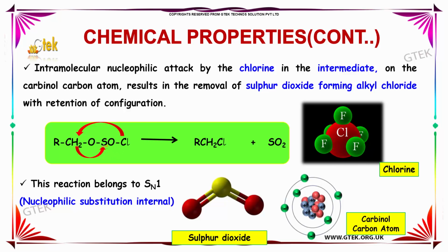That is expressed in the form of an equation here. RCH2OSOCl on decomposition gives RCH2Cl plus SO2. This reaction belongs to the SNi mechanism, which is an internal nucleophilic substitution.